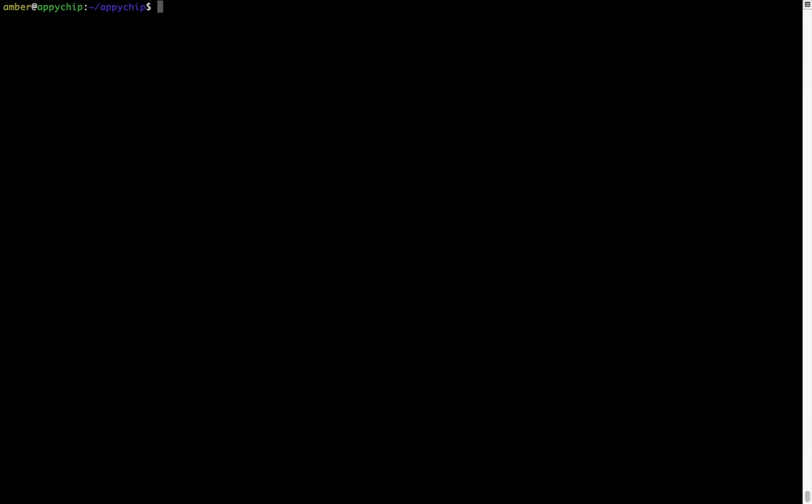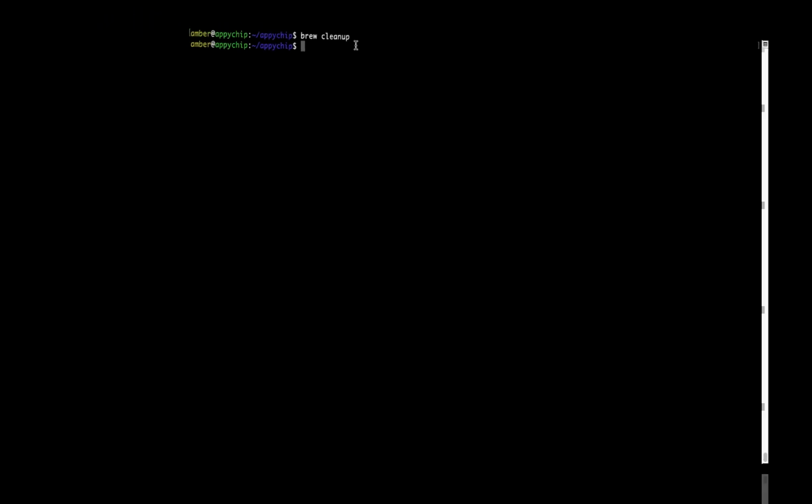Also, over time, Brew might end up consuming disk space on your Mac as it keeps installers of the programs that you had installed on your hard disk in a cache directory. So you can use the brew space cleanup command once every 6 to 12 months to free up some space on your Mac. This command removes app installers and older versions of the packages only. It would not uninstall any of the apps that you have installed. As you can see, Brew Cleanup was successfully run on my system.